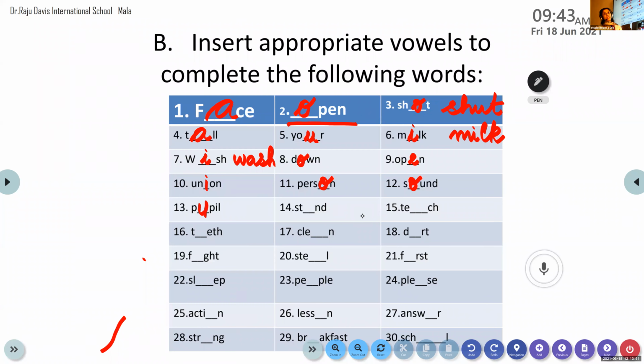So what's the spelling of stand there? We'll go for the easiest word, okay? S-T, stand, what's the spelling? S-T-A-N-D, stand. It is A, okay? Yes. Okay, ma'am. S-T-A-N-D, stand.